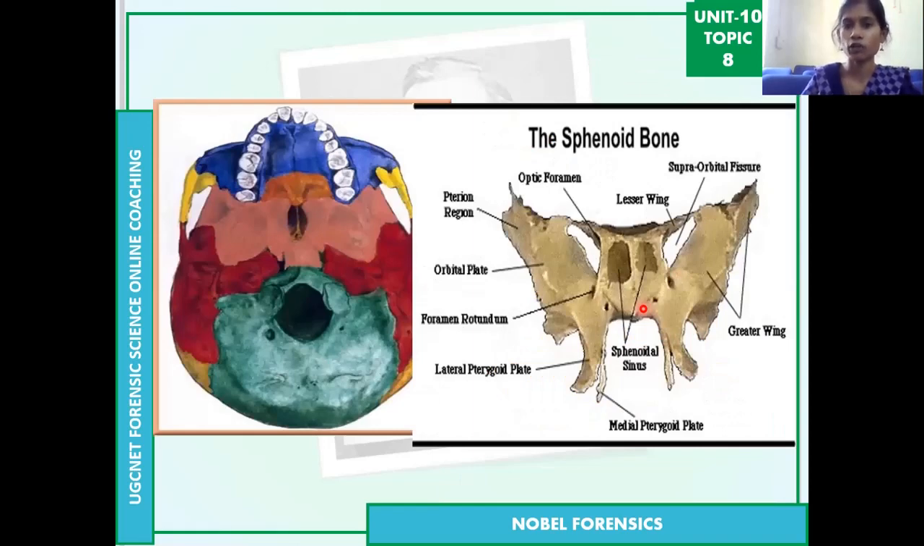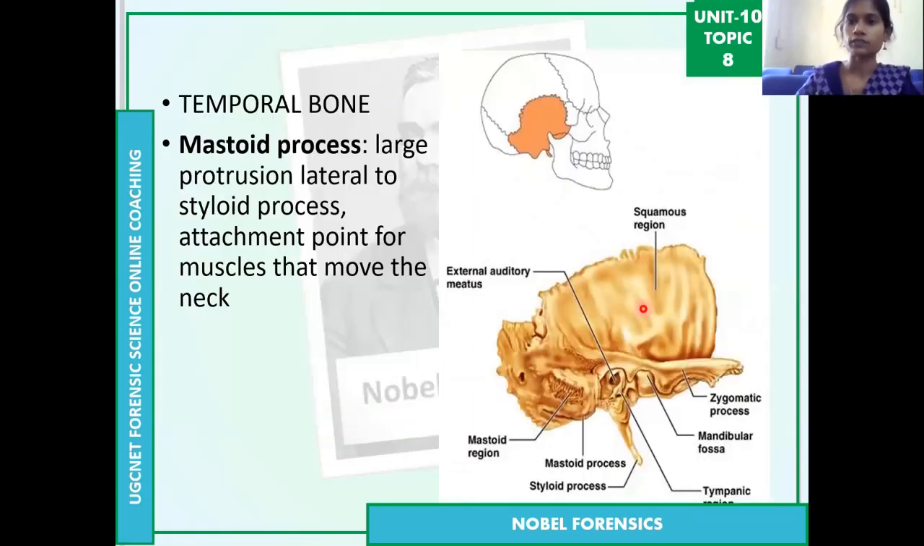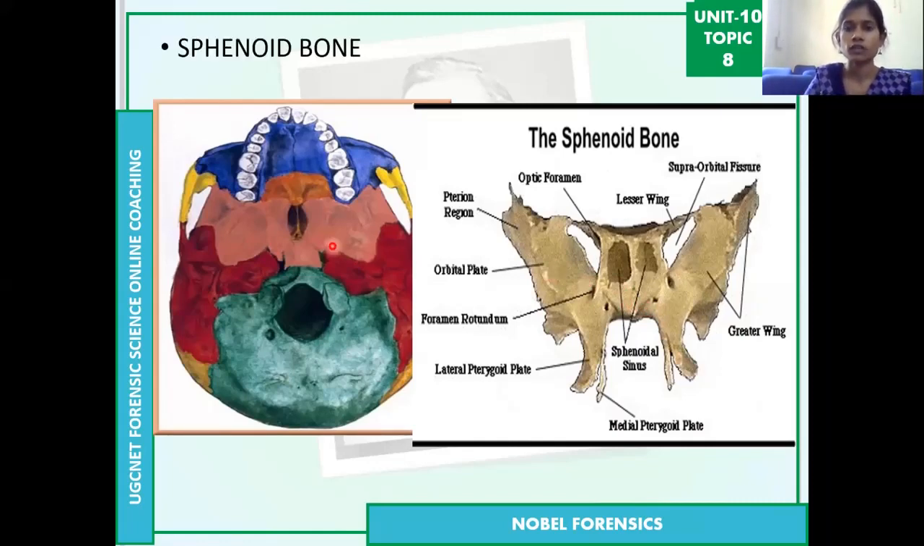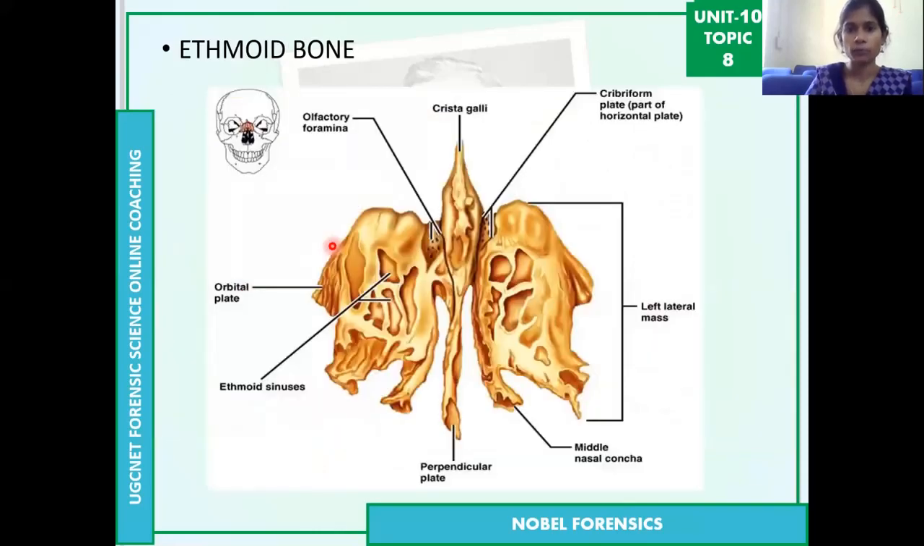Then coming to the sphenoid bone. As I said, the sphenoid bone is actually one bone only. We can see it from both sides of the skull. It is actually like this. This is the sphenoid bone. Then coming to the ethmoid bone.